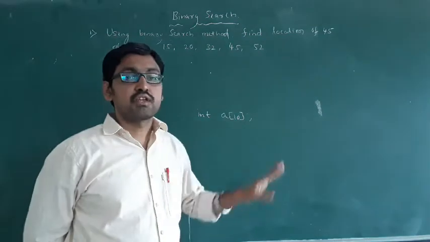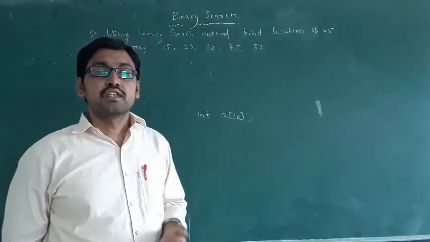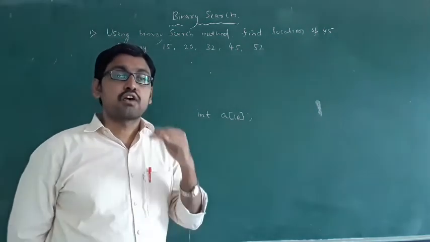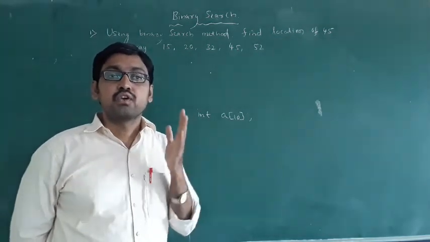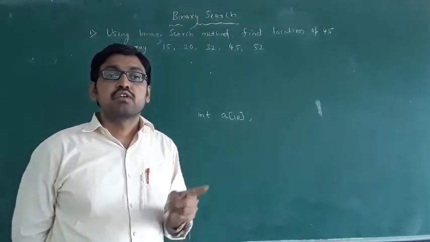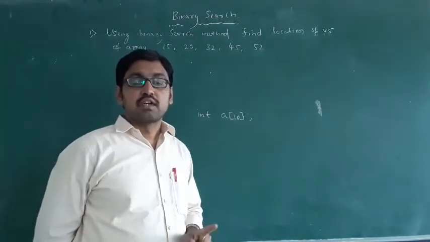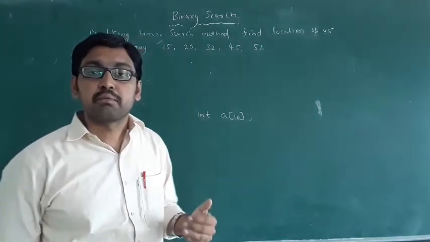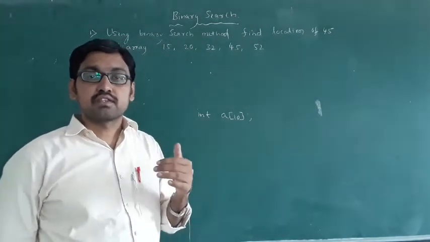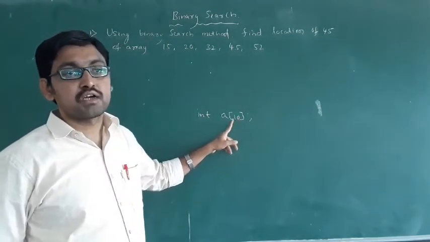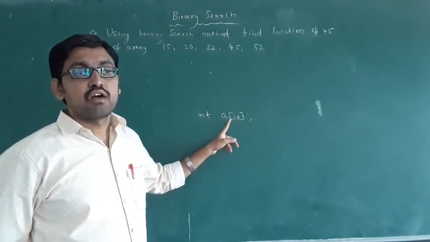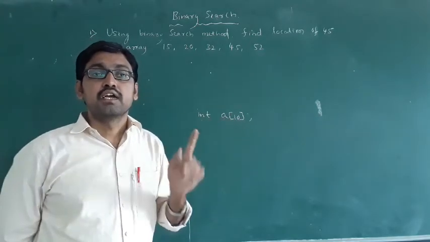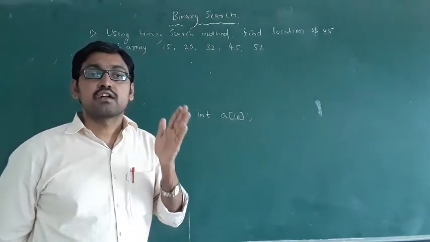Last class we discussed the array: types of array, characteristics of array, then operations on an array. There are 5 operations on an array. The first one is traversing. Traversing means each element is visited exactly once: a of 0, a of 1, a of 2, a of 3, like this. Each element will be traveled exactly once. That is called traversing.